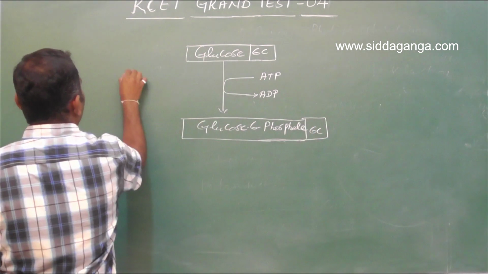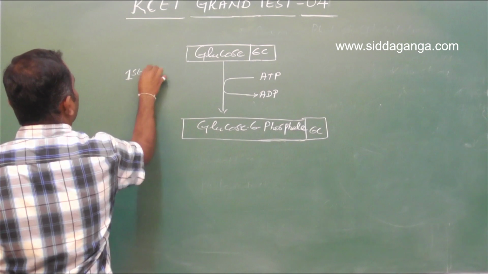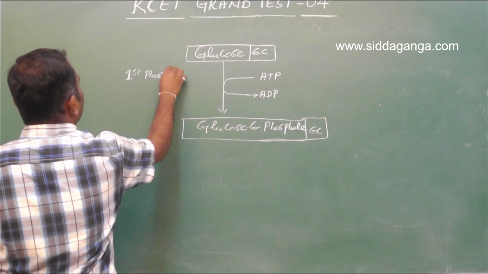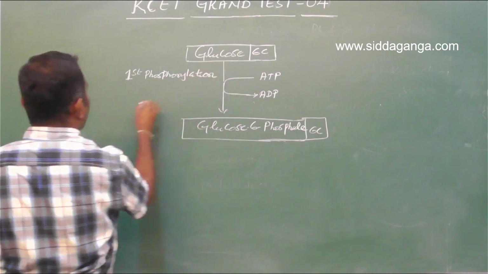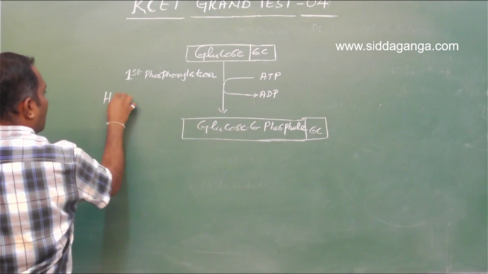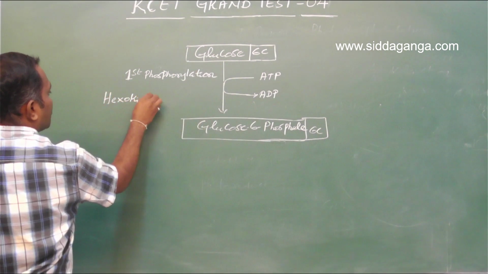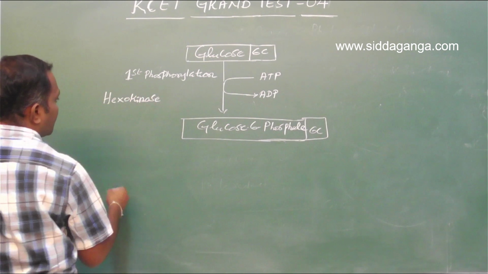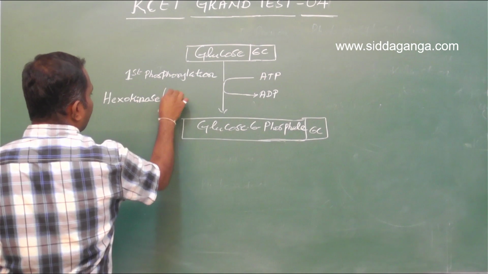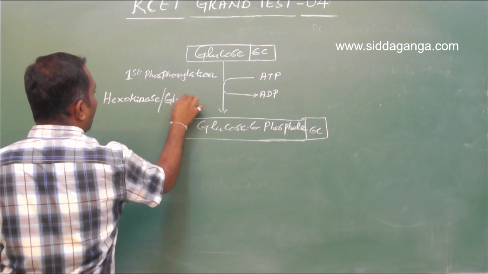This is the first phosphorylation, mediated by the enzyme hexokinase. Hexo refers to 6, kinase refers to an enzyme which adds or removes the phosphate group, specifically glucokinase.